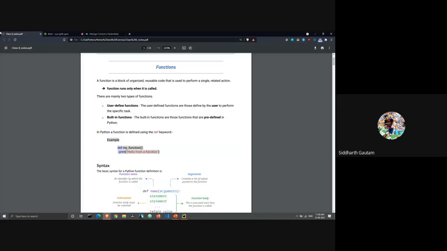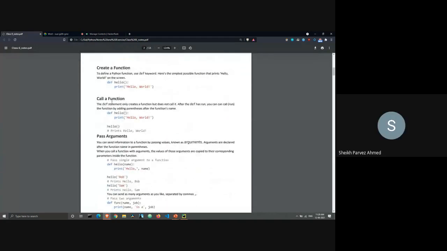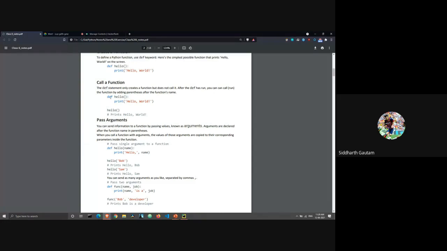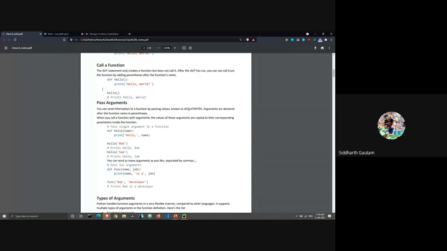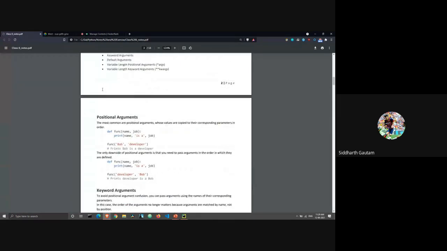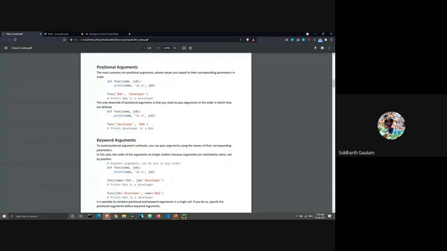Let me just jump to it. Parvez, I believe you have already sent this to them. I shared it in the group. Okay. So what I want you all to do is open the WhatsApp group, download the document, open it, and I will just tell you the page number. You can also see it on the screen if you want, but if you prefer opening the document by yourself, you can do that. We are going to start at page number 3, from positional argument. I will give you a minute to download it and open it.